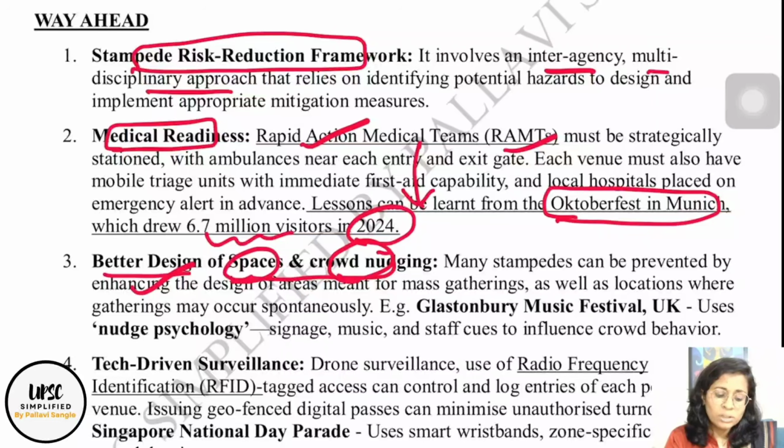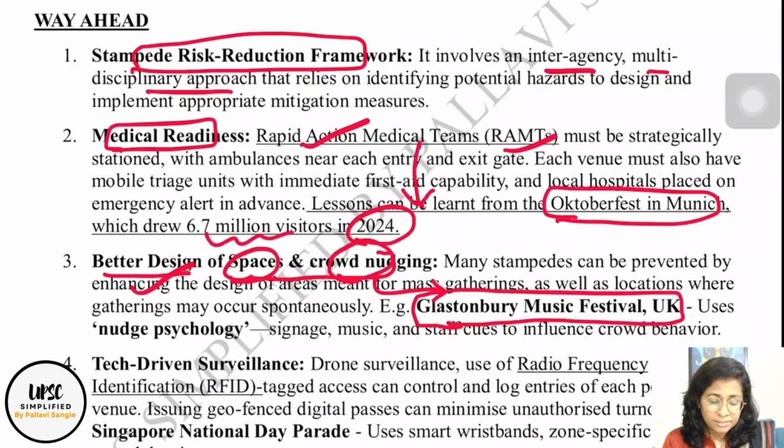And what is this crowd nudging? There should be a few corners and a few activities where the crowd will be distributed, so that people do not just gather at one place. This crowd nudging is done very effectively at the Glastonbury Music Festival in the UK. Every year this festival occurs, and nudge psychology like signage, music or staff cues influences crowd behavior, so stampede-like events do not occur.